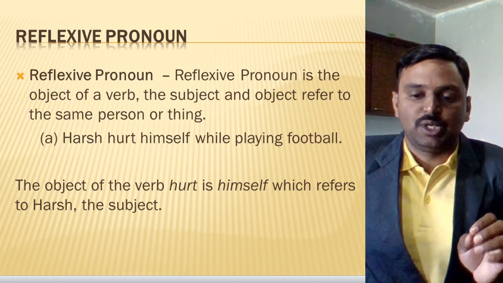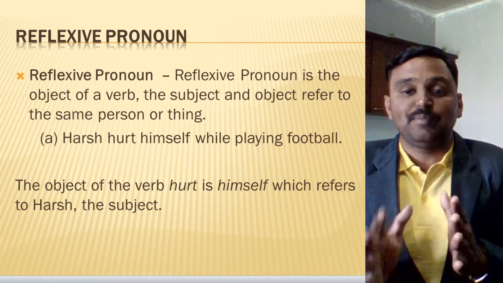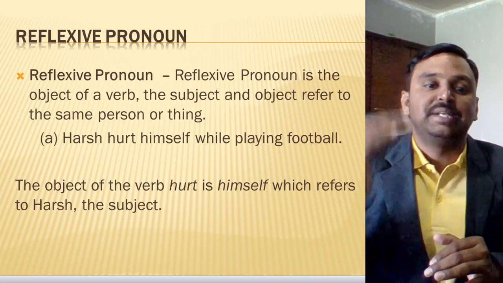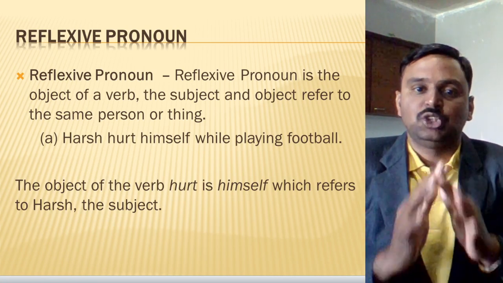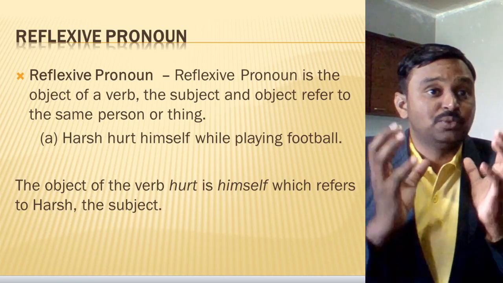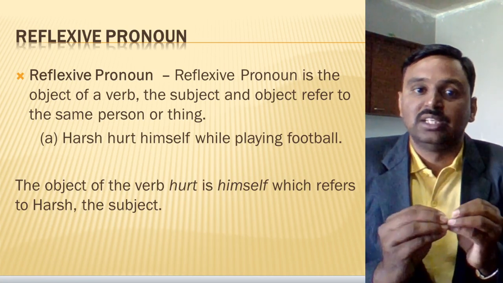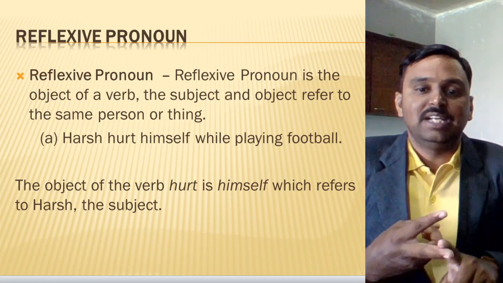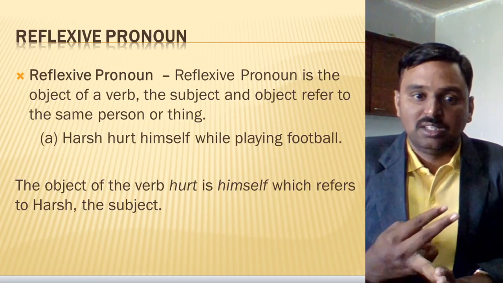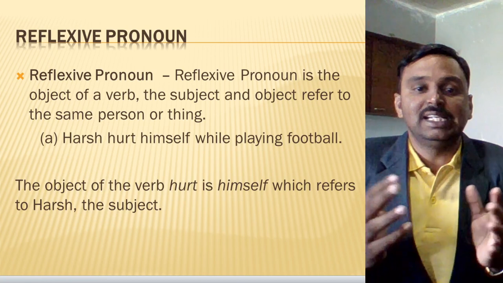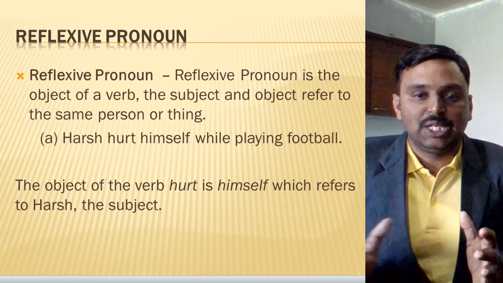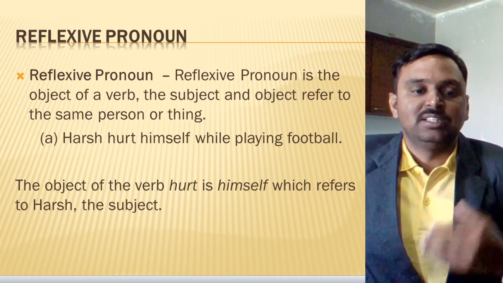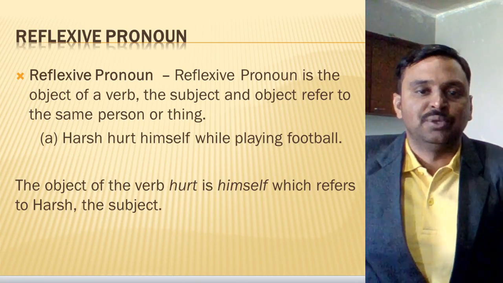Alright, I hope all the points we have discussed today are clear, as they are very important to understand before going to the next step, the verb of incomplete predication. Today we have discussed, in a short and brief manner, with proper definitions, first the transitive verb, then the intransitive verb, then the reflexive pronoun, then the object, that is, the direct object and indirect object. I hope the points are clear to you, and dear children, if not, please watch the video again and make it clear. The next part will continue in the next video. Thank you so much.